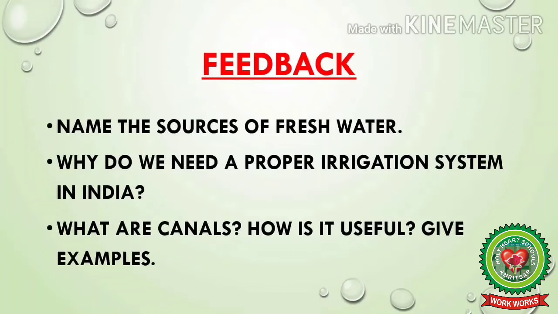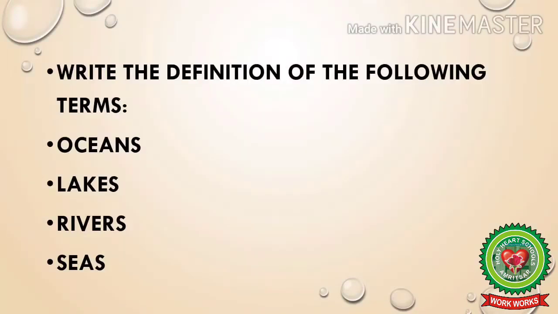Name the sources of fresh water. Why do we need a proper irrigation system in India? What are canals? How is it useful? Give examples. Write the definition of the following terms: oceans, lakes, rivers, seas. I hope you all are able to answer all these questions.